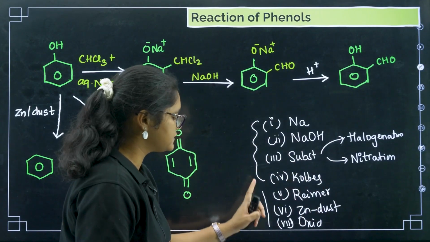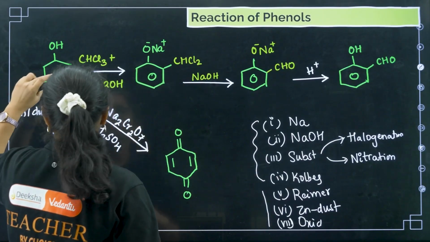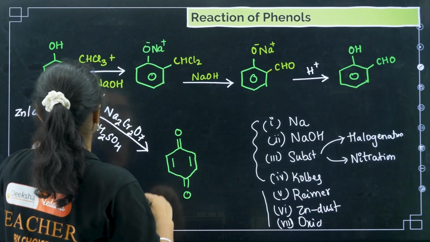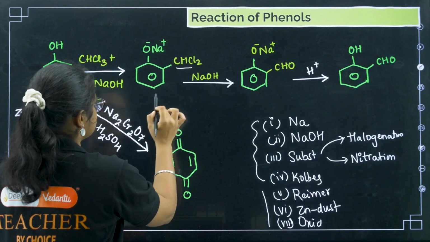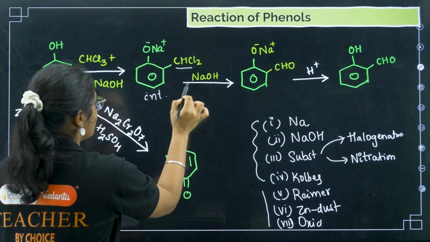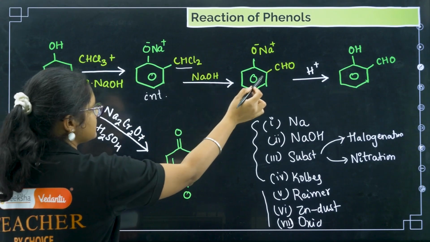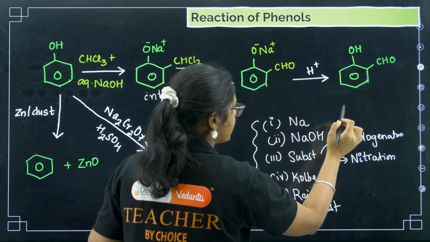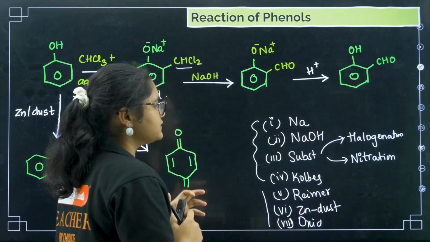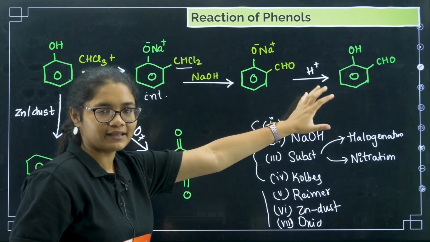So we are discussing these three reactions here. If you treat phenol with CHCl3 and NaOH, we get the O-Na+ salt and a CHCl2 intermediate. Again, if you treat it with NaOH, we get CHO, and then with H plus we get salicylic aldehyde.